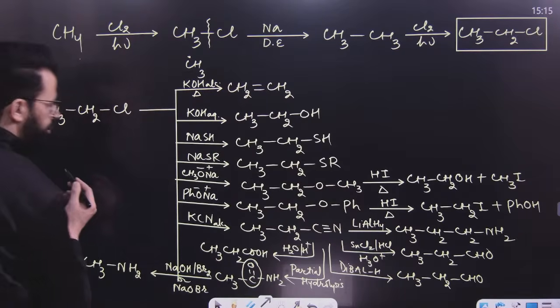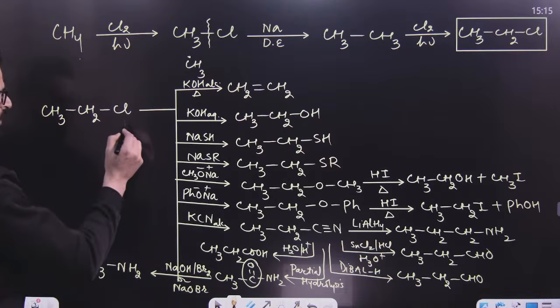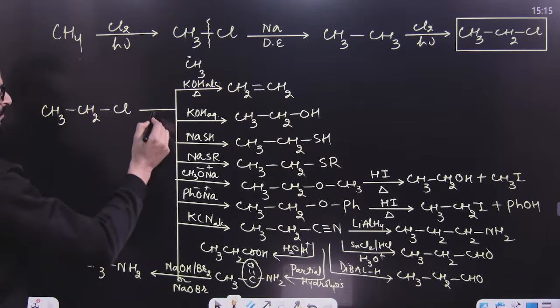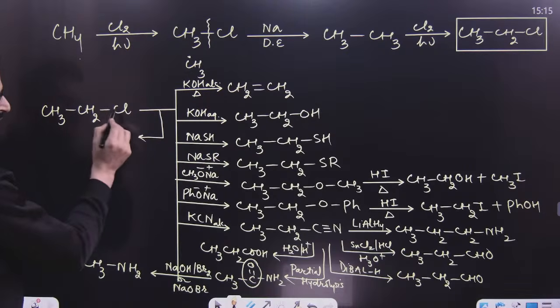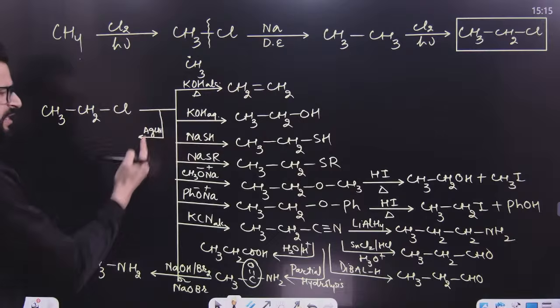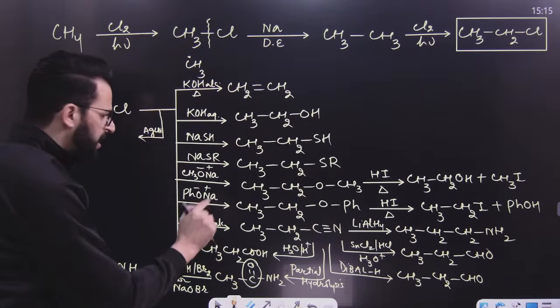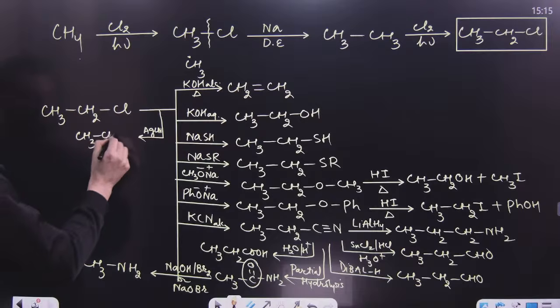Similarly, my dear lovely students, have a look. If you want to treat this alkyl chloride with AgCN, this is a covalent compound. KCN is an ionic compound. Then here the major product will be CH3CH2NC.